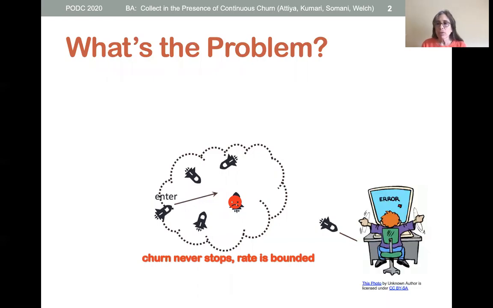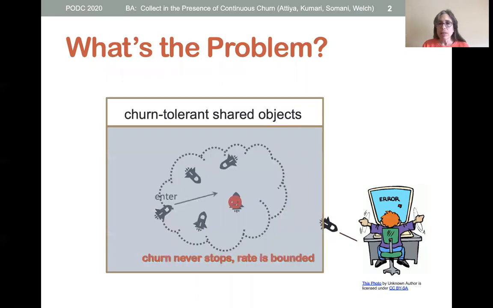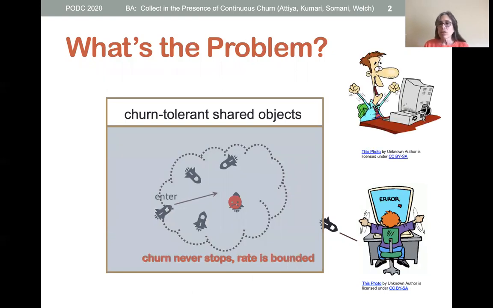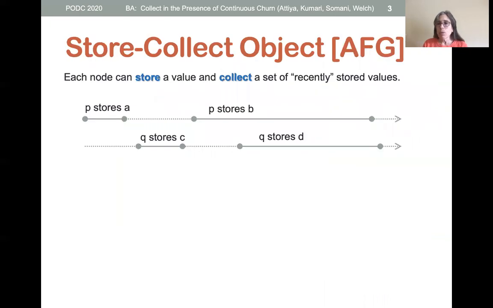Programming in such churn-prone systems is tricky, as you have to keep track of who is in the system and deal with low-level message passing. By analogy with techniques used in static systems, we'd like to encapsulate the messiness with some kind of shared objects. Now programmers can use familiar data structures and not worry about tracking the system composition. But which objects should we provide? We propose the store collect object, first introduced by Attiya et al., as a strong candidate.